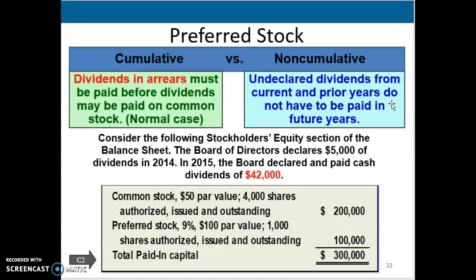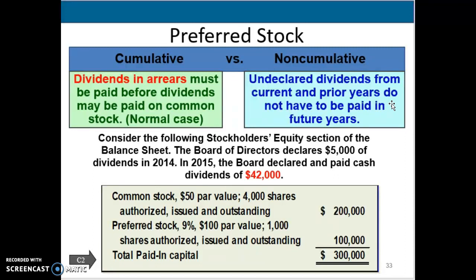So they show us here an example of the stockholders' equity section, and it shows you that the board is declaring a $5,000 dividend in 14. And then in 15, they're declaring and paying cash dividends of $42,000. So we can see that the common stock is listed separately from the preferred stock, which is what we want to see. Common stock has a $50 par value. There are 4,000 shares authorized, issued, and outstanding. Preferred stock has a 9% dividend rate, a $100 par value, and they have 1,000 shares authorized, issued, and outstanding. So that just kind of shows you a little bit of the difference.